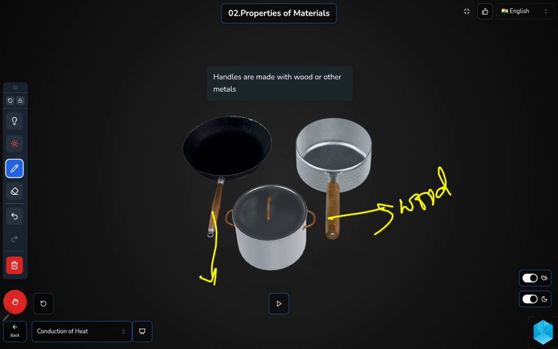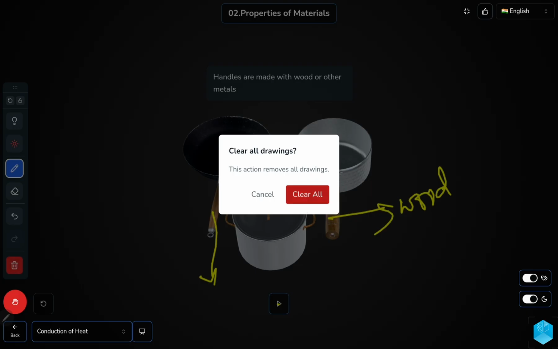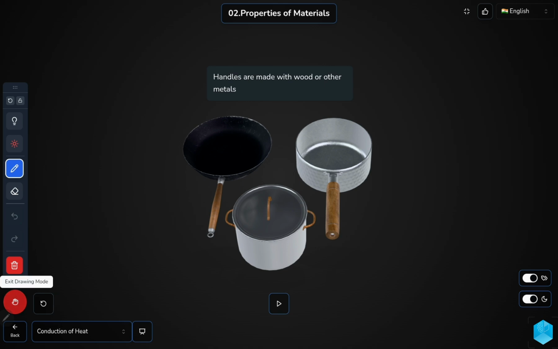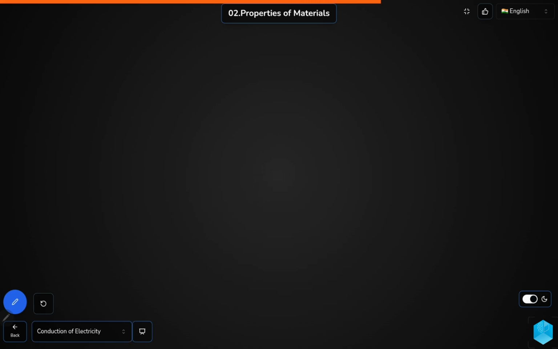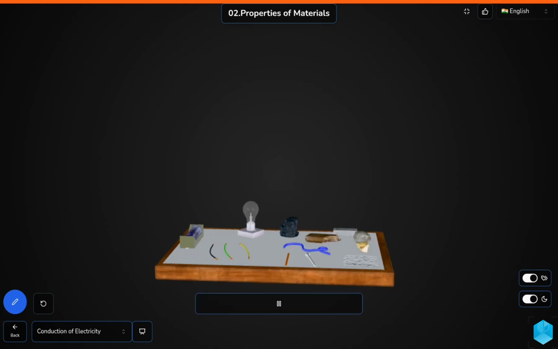Then we can study another property. What is another property? It is conduction of electricity. Means how the conduction of electricity takes place. So here we can examine with different materials.